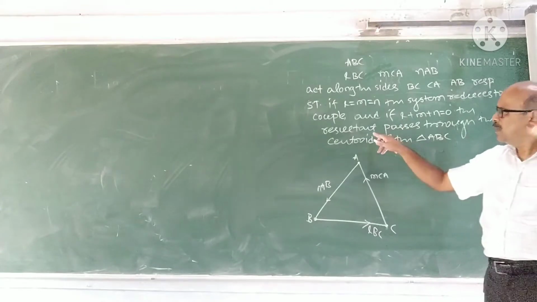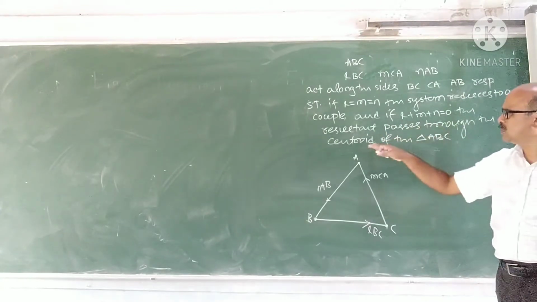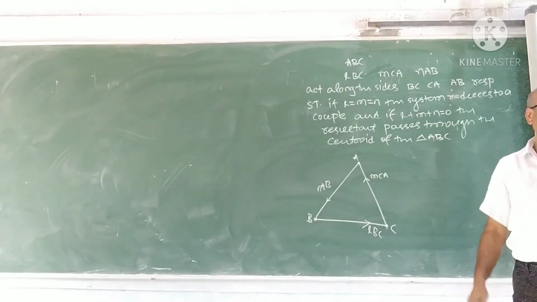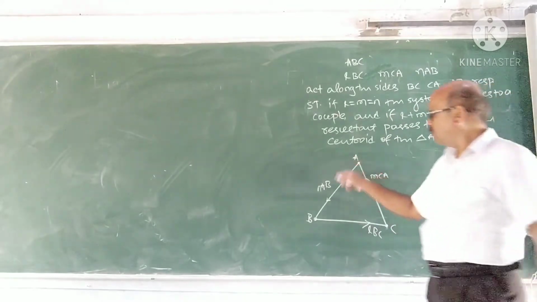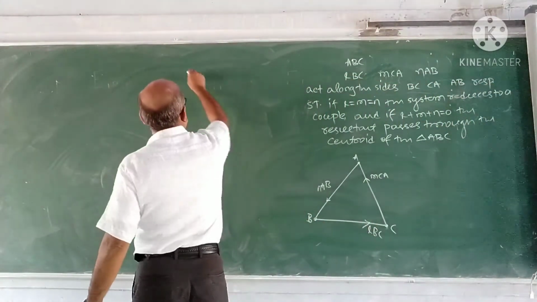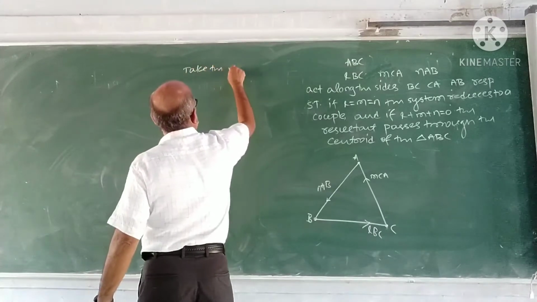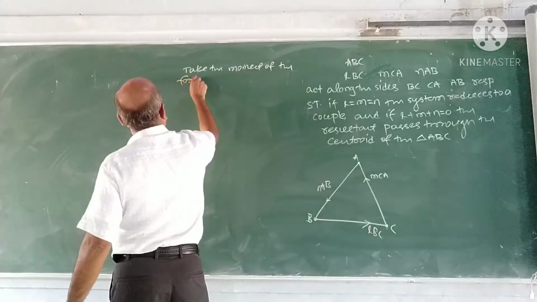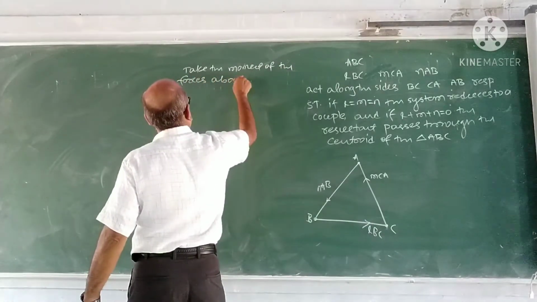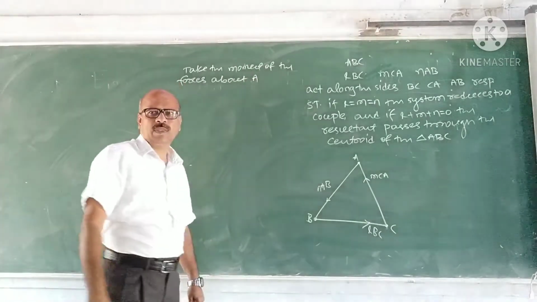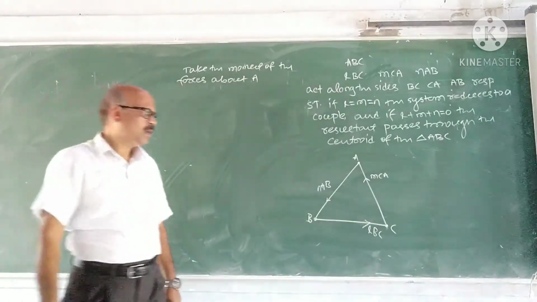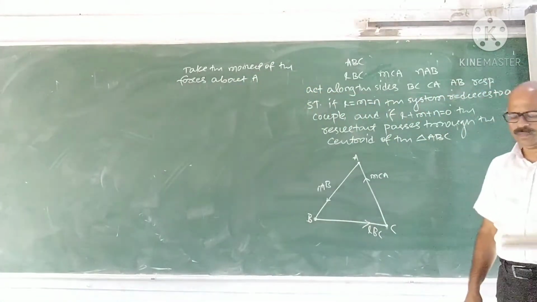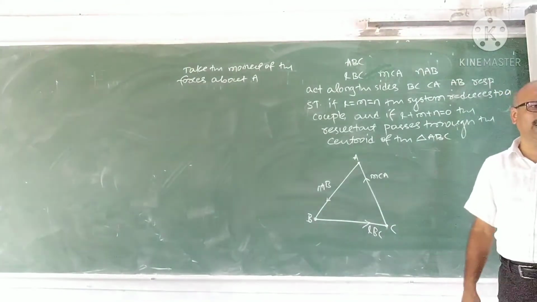Second part: if L plus M plus N is 0, the resultant passes through the centroid. Two parts are there. See, the forces are like this. Take the moment of the forces about A. What is the moment of the forces about A?